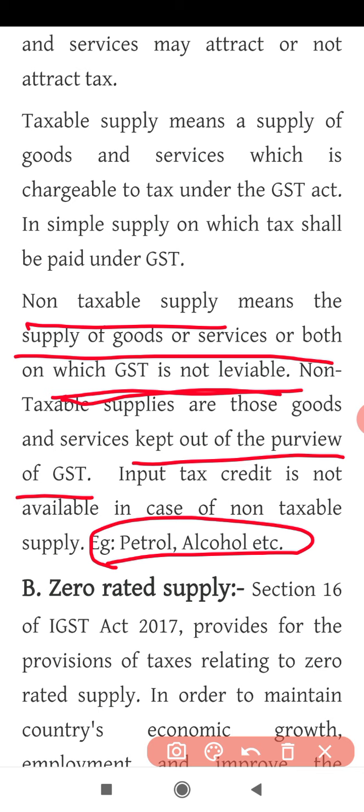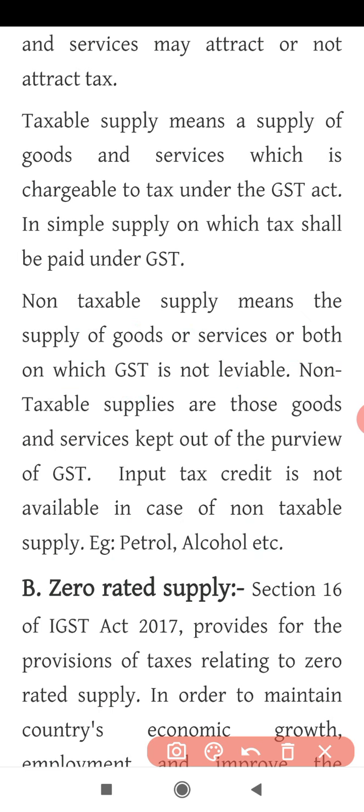Get it? So non-taxable supply means whenever you supply alcohol, petrol or electricity, such supply is called non-taxable supply because such goods do not attract GST. We are speaking only about GST here. It doesn't mean that petrol, alcohol, electricity do not have tax imposed. They do have tax, but it continues as per the previous taxation system. Yet they have not been brought under GST.